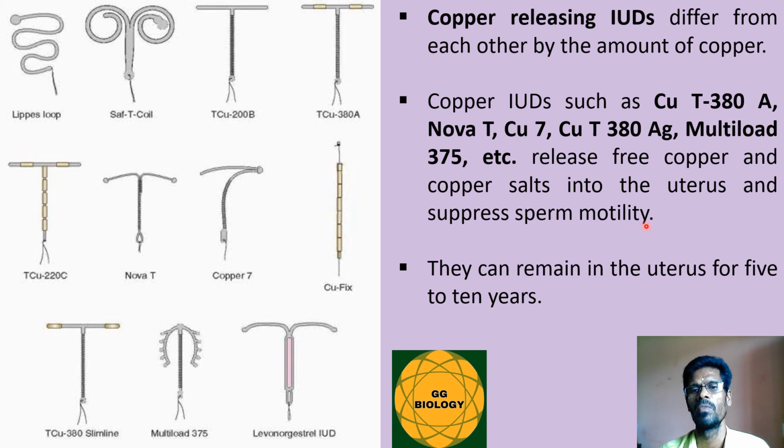They can remain in the uterus for about 5 to 10 years.